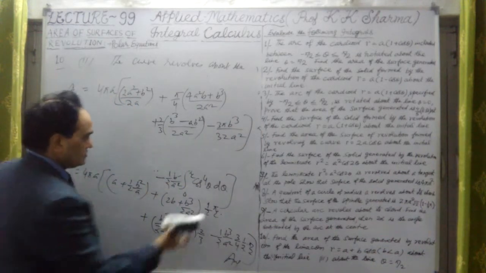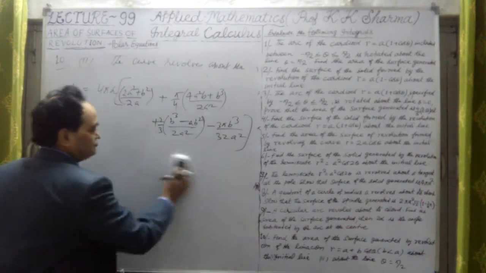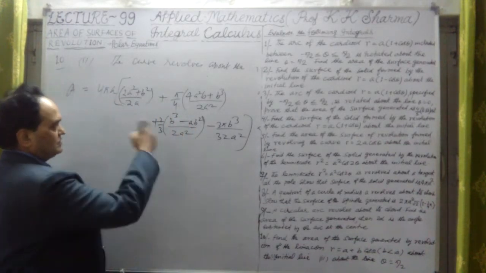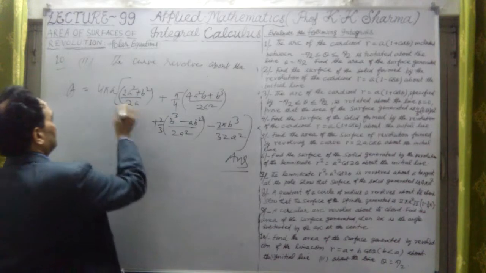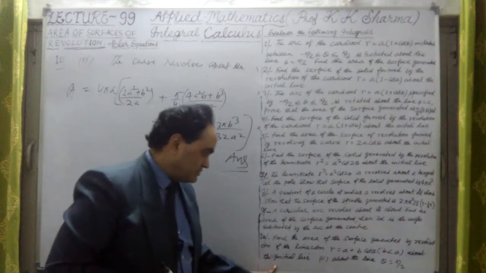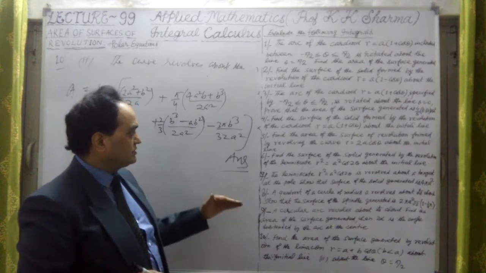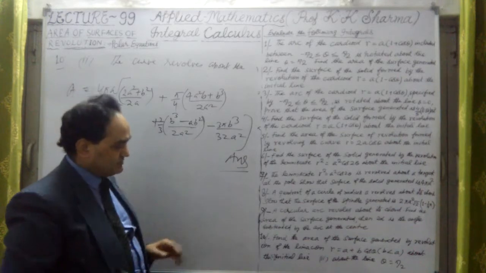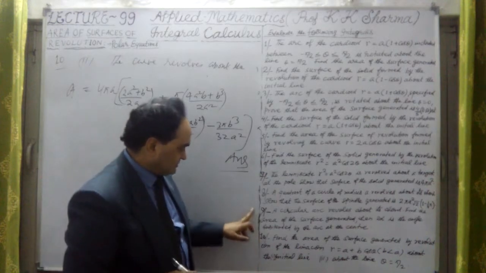Okay, so this is the answer of the second part of question number 10. This is the final answer. If a and b are given in numerical terms, then we can solve it into numerical terms, but this is the final answer. So question number 10 is complete now. This is part 1 and part 2. First was about the initial line, second is about the line theta equal to pi by 2. About theta equal to pi by 2 is this answer, and the first part we did in the previous question.